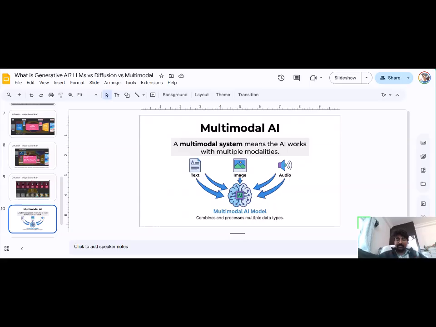I will take one simple example. You give an image and text, you query about the image, and you ask through video and audio also. Okay, is this image taken from this?